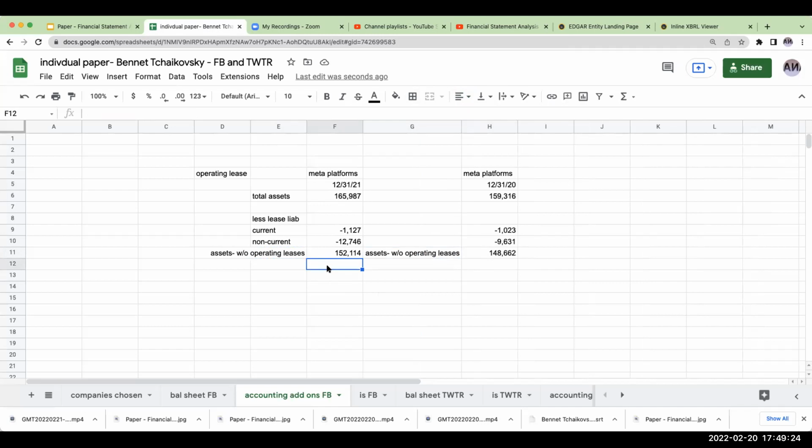If you're doing this at home, kids, and if you file a financial statement and you violate GAAP, you're going to be in big trouble. But we're not doing that here today. What we're doing is financial statement analysis. So the first thing we're going to do is remove those operating leases.